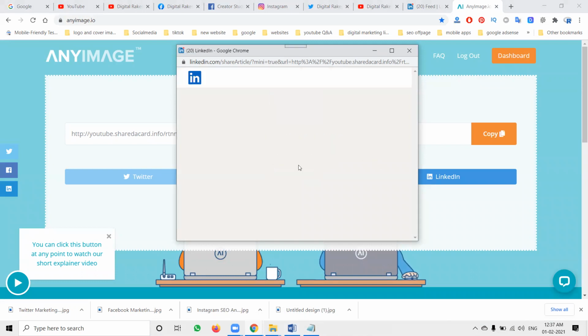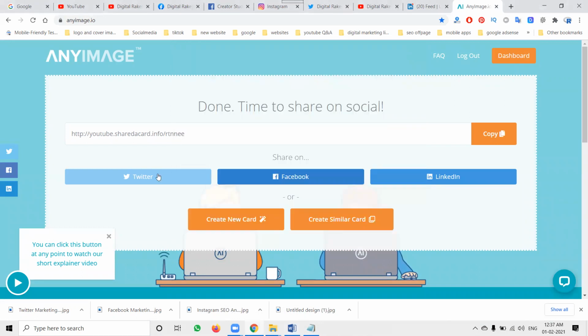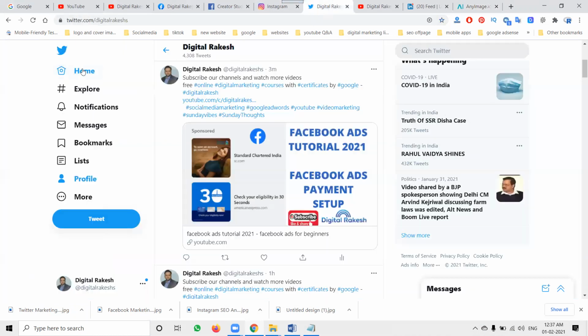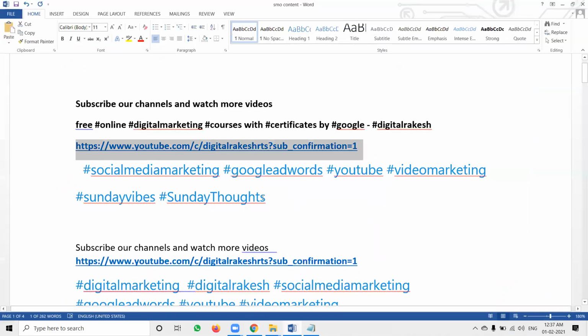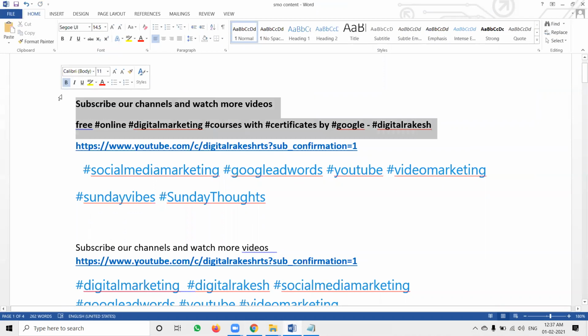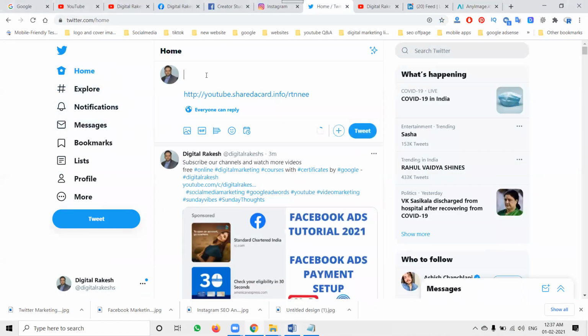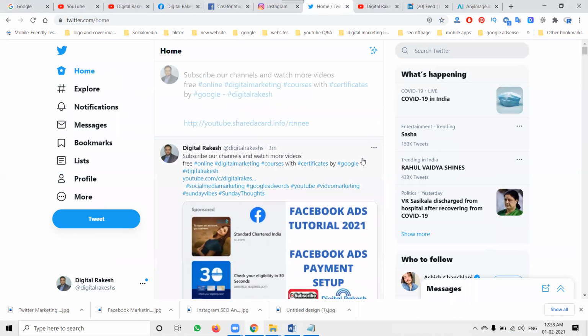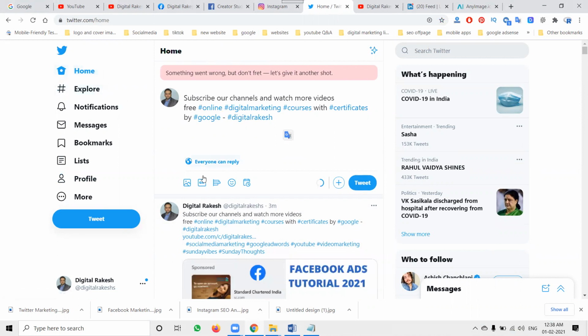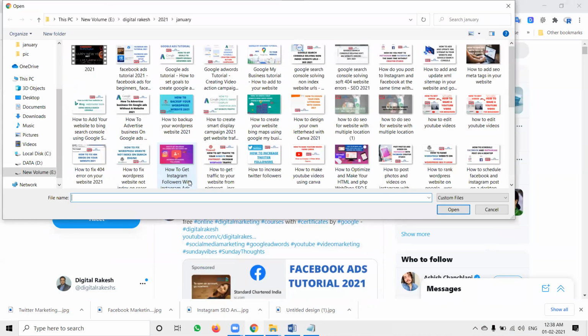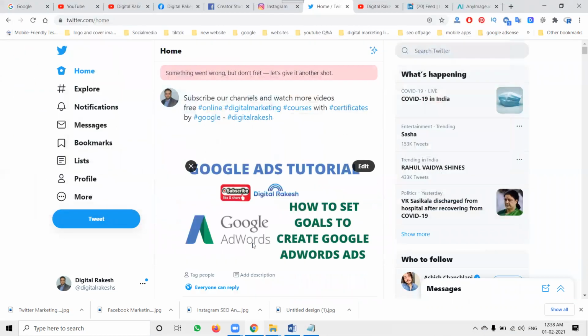Here, sometimes sharing is not working. Simply, I will tell you: copy the link, go to Twitter, and here you can paste it. Copy this option, click for tweet. Sometimes we will be facing a problem here. No worry about that. We can use the image option. We can use this image and post it.